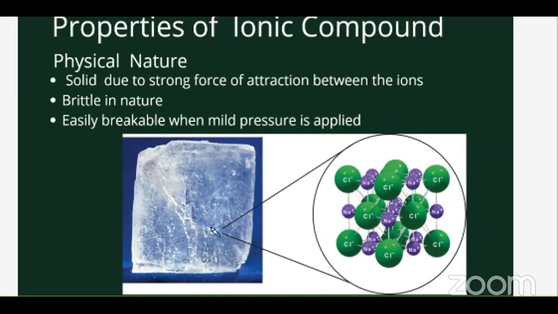They have a solid structure because of the force of attraction between the negative ion and the positive ion. As you can see in the picture, the chlorine ions are combined with the sodium. Can you see these rod-like structures? Those are the bond lines, the bond between the 2 atoms. What is a bond? A bond is the force of attraction between the negative and the positive. We know that opposite charges attract each other. So there is a negative charge on chlorine and a positive charge on sodium. The attraction keeps them close to each other, so the force is shown by a rod, and we call it a bond.